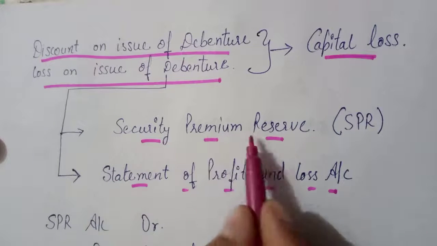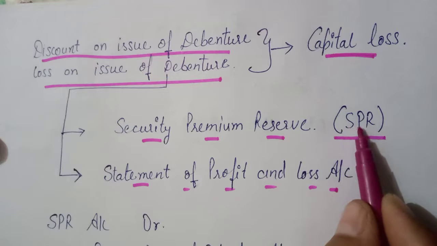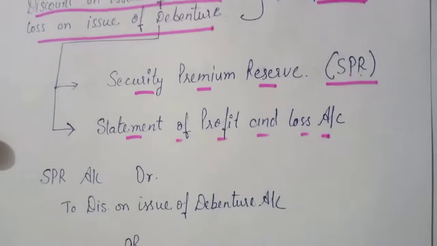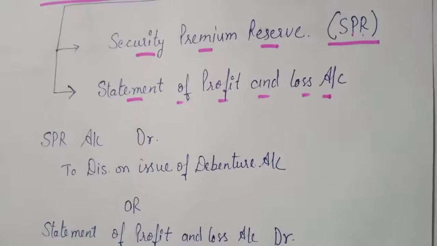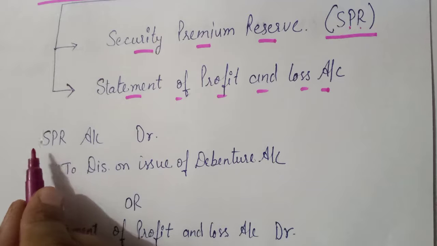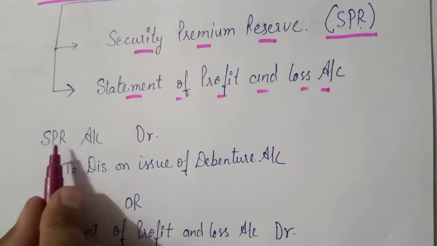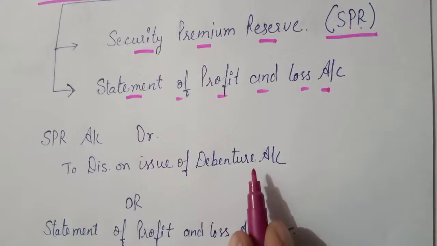Securities premium reserve can be written as SPR. So to set off the discount on issue of debentures with securities premium reserve, the entry will be: securities premium reserve account debit to discount on issue of debentures.